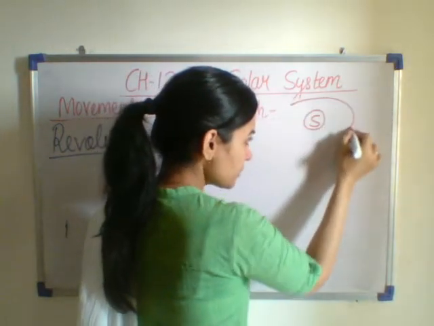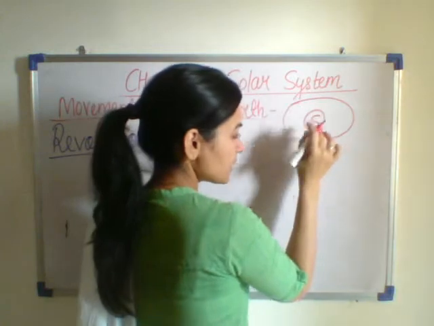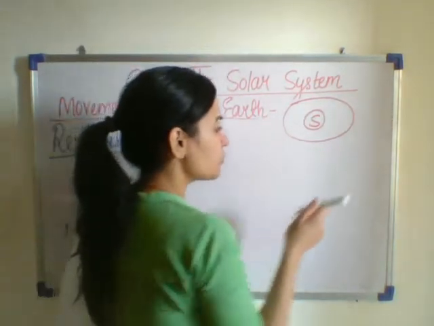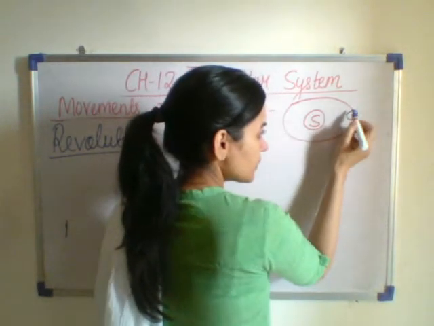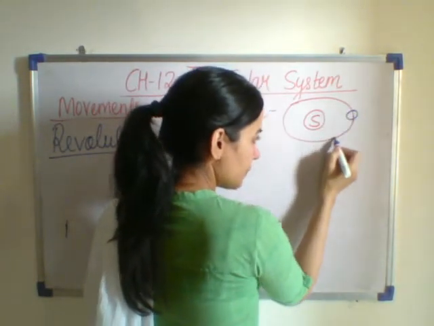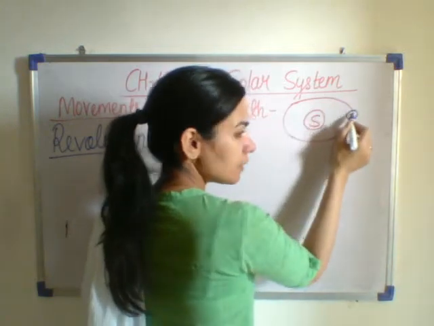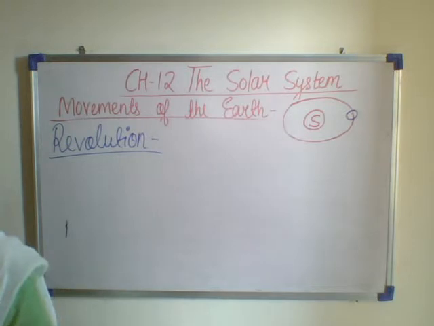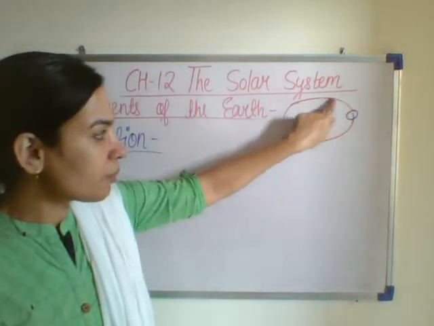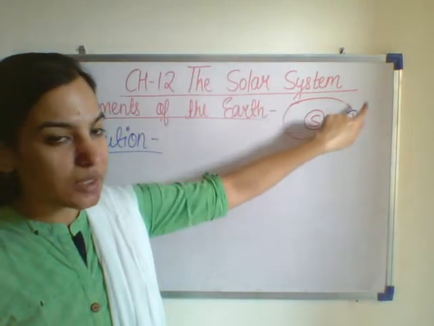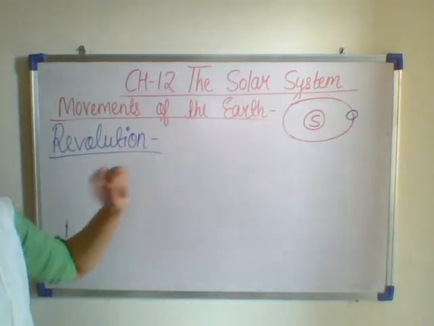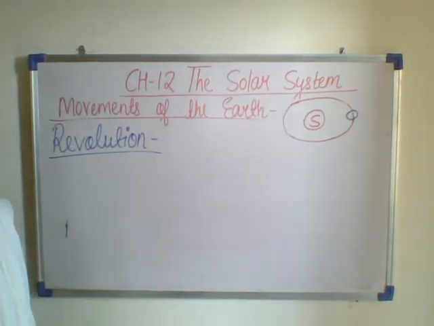Now earth moves around the sun. This is the sun and here is the earth. Earth moves around the sun. So when the earth completes one complete turn, it is the revolution. The earth goes around the sun in its own orbit. This is the orbit. So the earth moves around the sun in its own orbit. This is called revolution. It takes